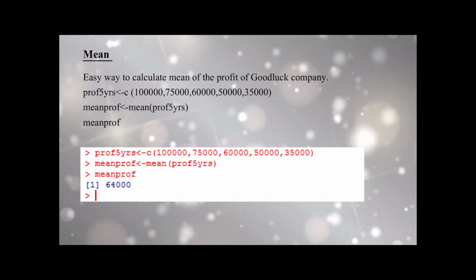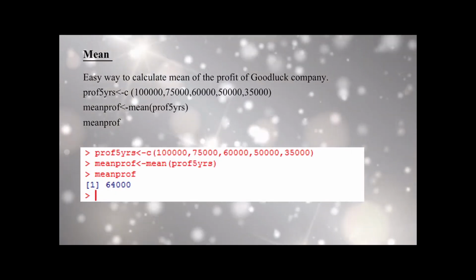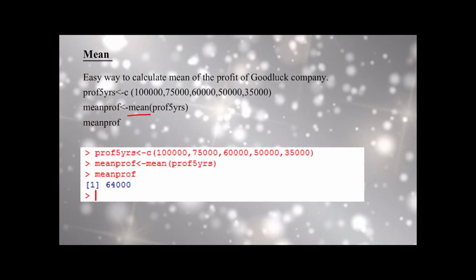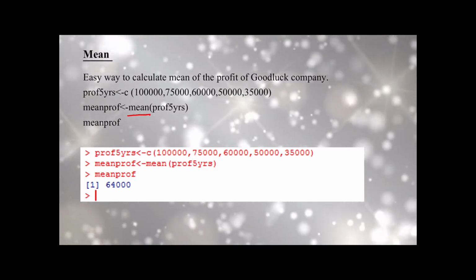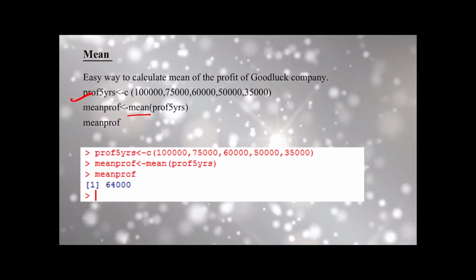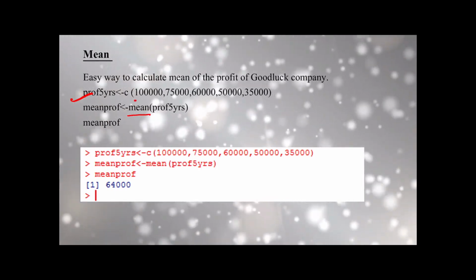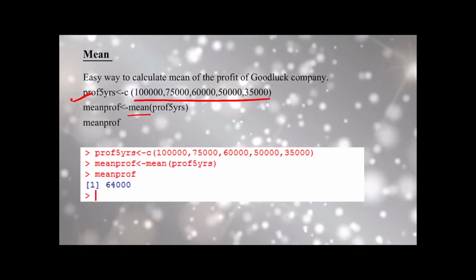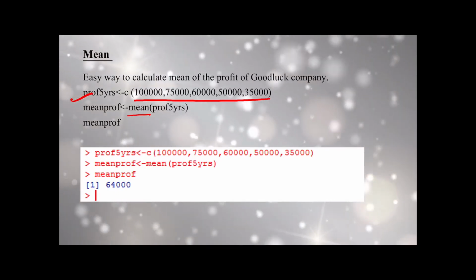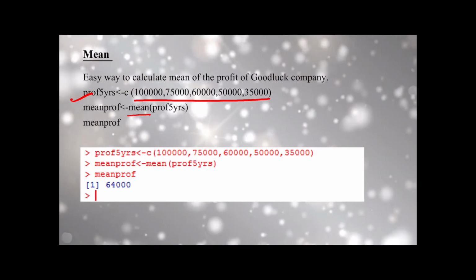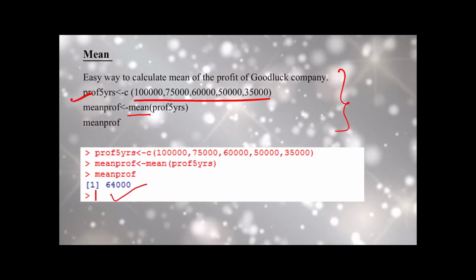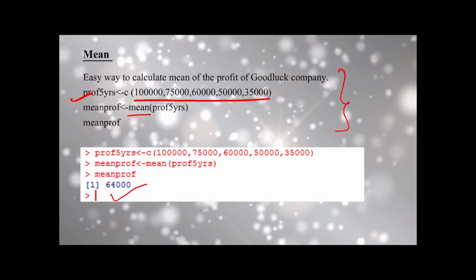It is also easy to calculate mean by using a simple function called mean. In this case we have defined a vector profit for 5 years and stored the profits for all 5 years in that vector, and then we simply use the function called mean, and by executing this set of commands we get the mean as 64,000 in R.